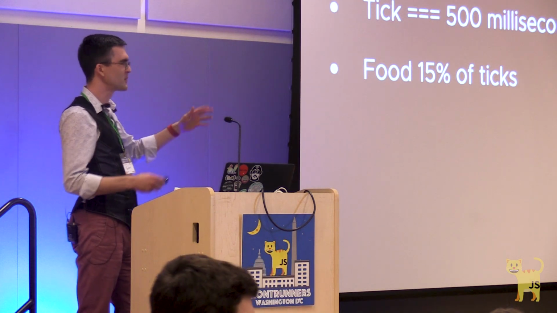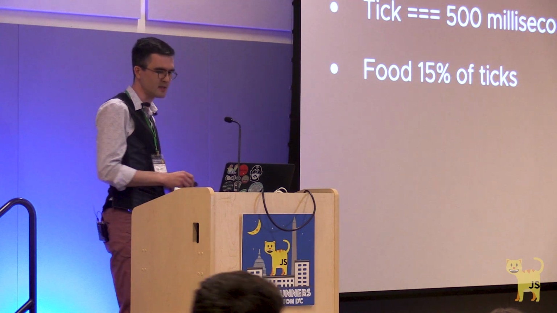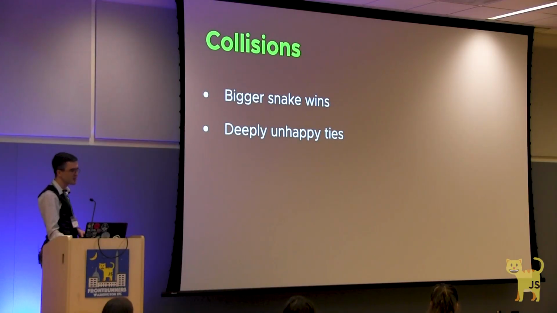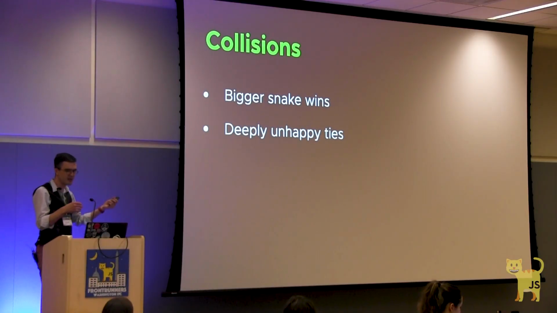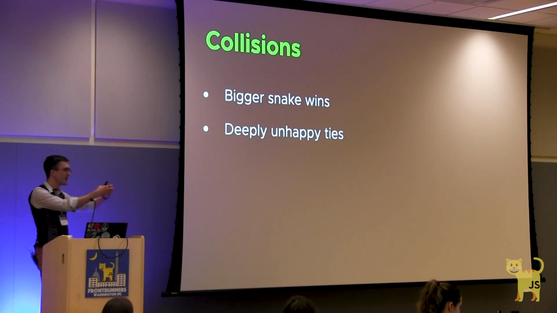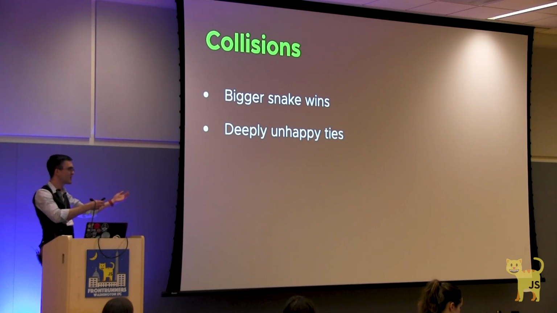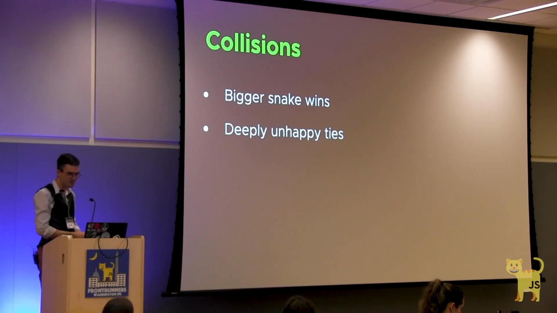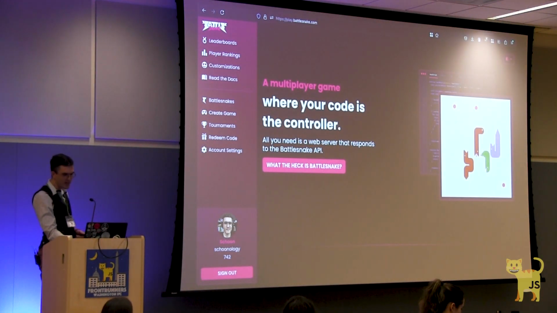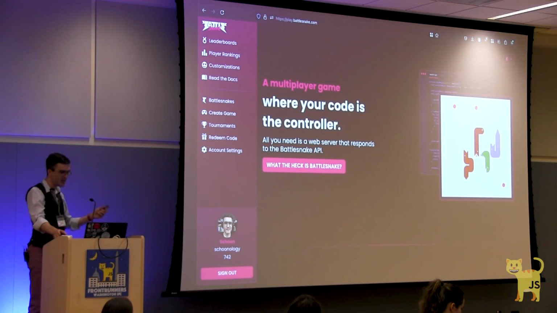And for a standard match, food shows up about every 3 seconds. If a snake hits the usual stuff, the walls or itself, it dies. If 2 snakes collide head to head, the bigger snake wins and the smaller snake dies. Otherwise, if it's a tie, they both die. And you can play it right now at play.battlesnake.com.